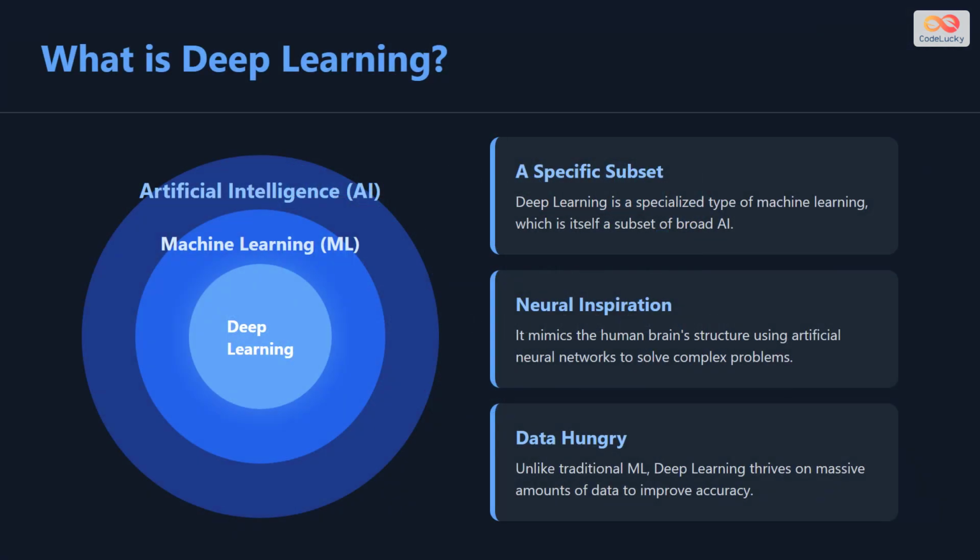First, let's place deep learning on the map. It is not a separate field, but a specialized subset of machine learning, which itself sits under the broad umbrella of artificial intelligence. While traditional AI might follow strict rules, deep learning takes inspiration from the human brain to learn from vast amounts of data.